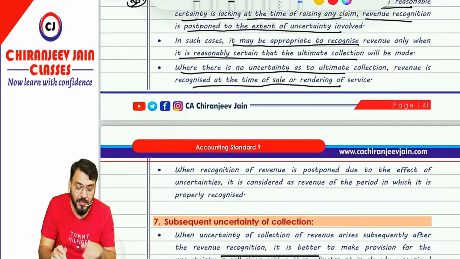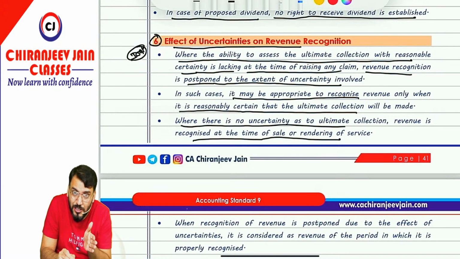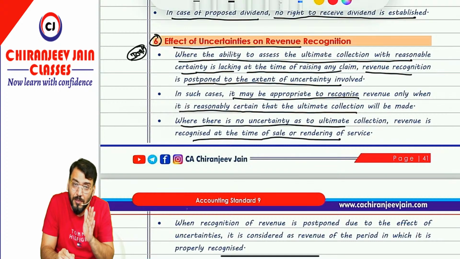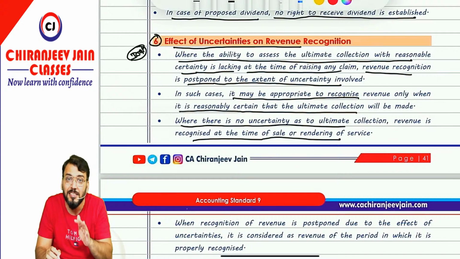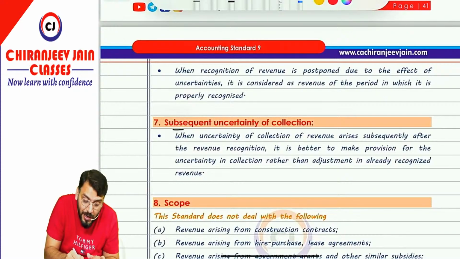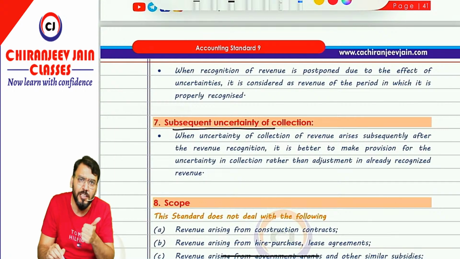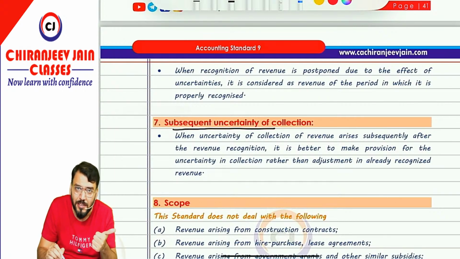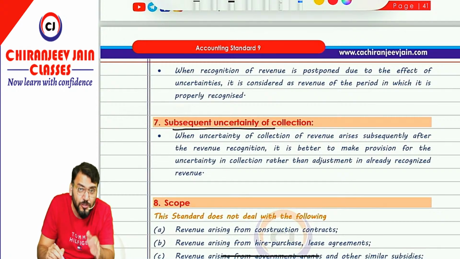Now sometimes what happened, there was uncertainty regarding the collection at the time of sale, but sometimes there was no uncertainty at the time of sale, therefore we have recognized the revenue, but subsequently there is some uncertainty regarding the collection of the amount. Correct? So if there is a subsequent uncertainty of collection, then what they are saying, already you have recognized the revenue at the point of sale. Now if there is a subsequent uncertainty regarding the amount of collection, then we should create a separate provision for that.